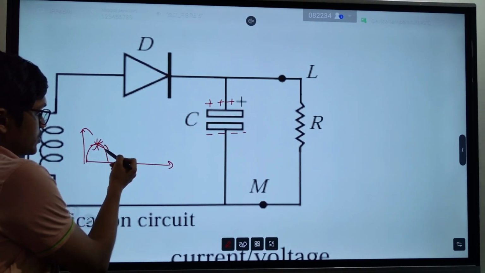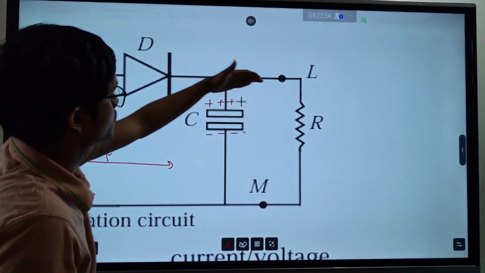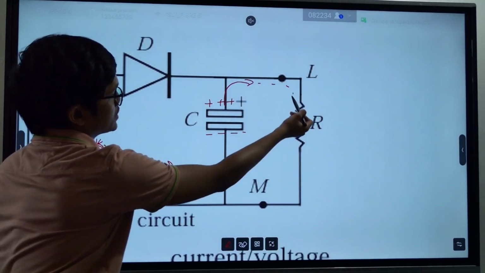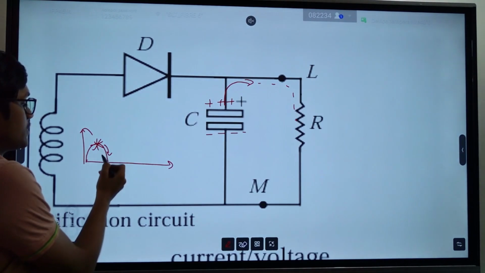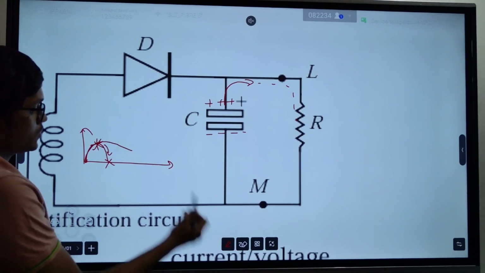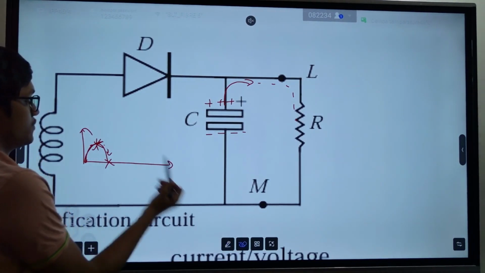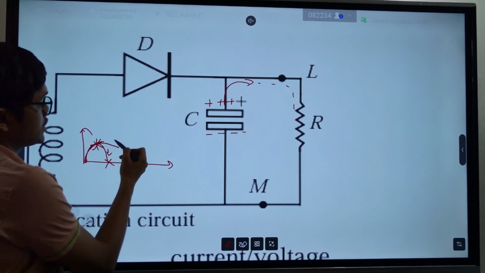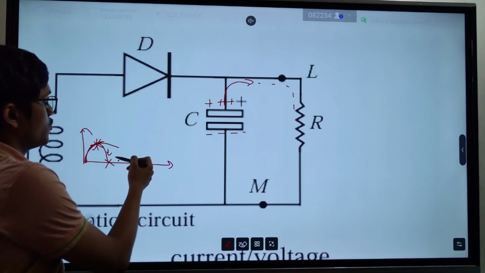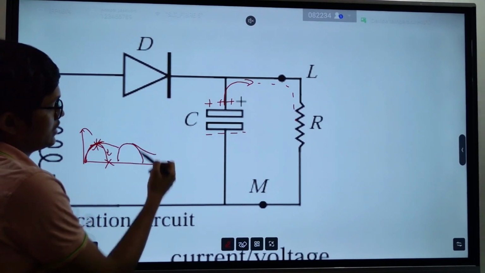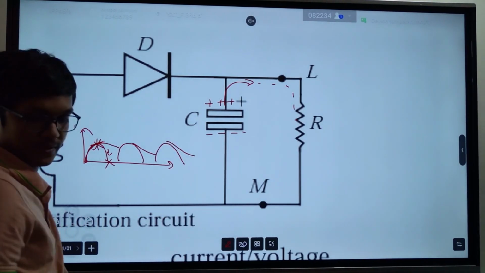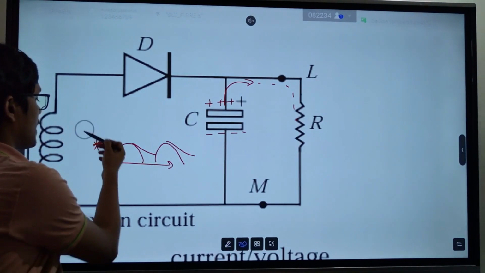Now when the current tries to reduce, it releases its charges and creates a current through the circuit. So it doesn't allow current to reduce like this. It makes sure that current is going through the circuit using the charges that it saved before. Clear? Then in the next loop it gets charged again. Then it releases. It gets charged again. Then it releases. So what actually happens is,